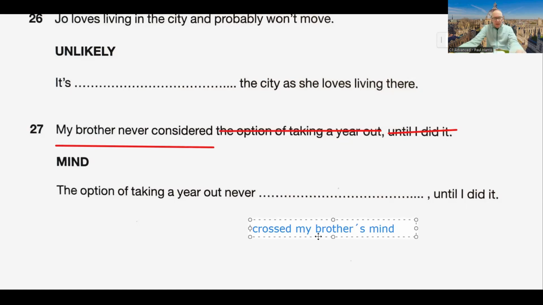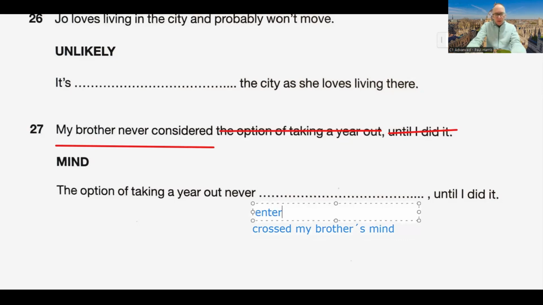Okay, that looks like we have the option here. The option of taking a year out never crossed my brother's mind until I did it. Okay, we could have here "entered my brother's mind". I think that would also be the same sort of idea.